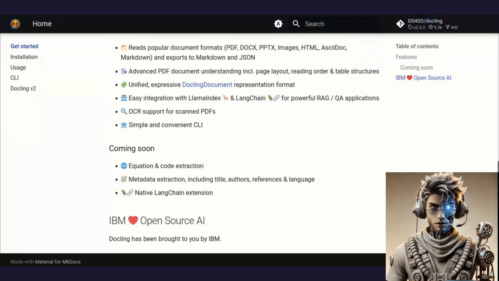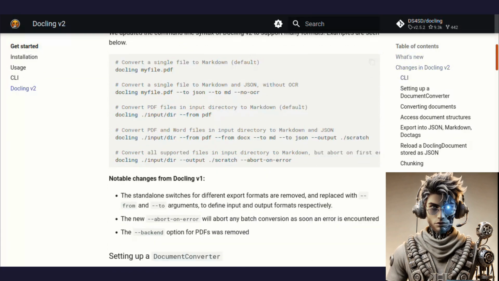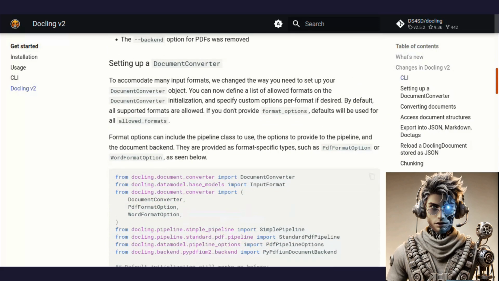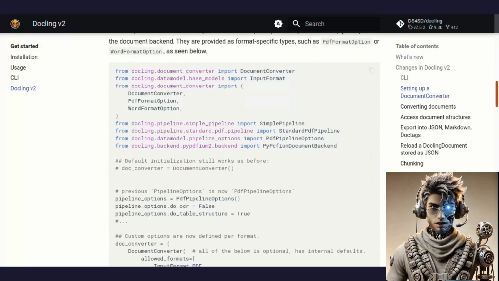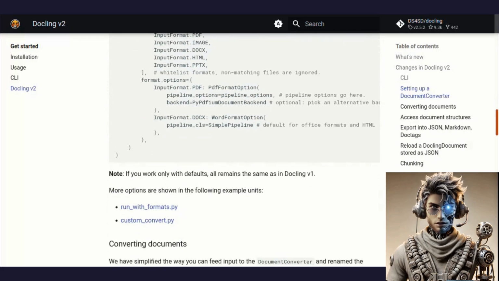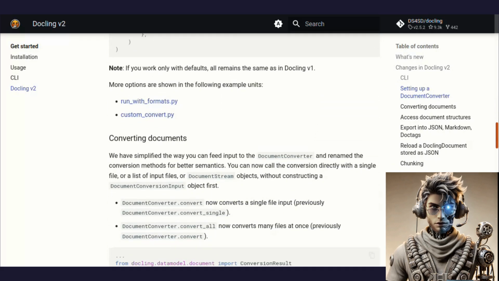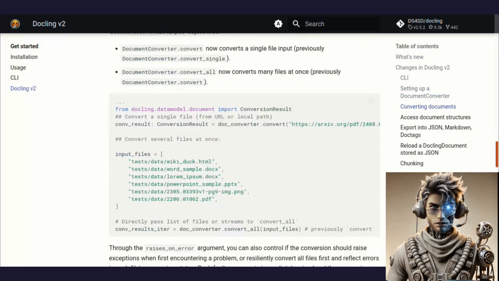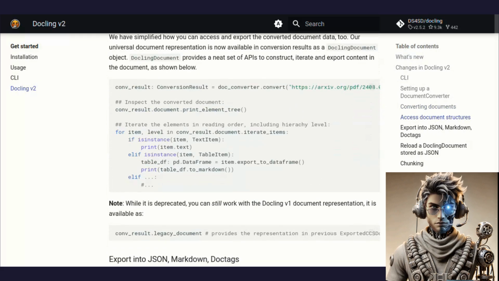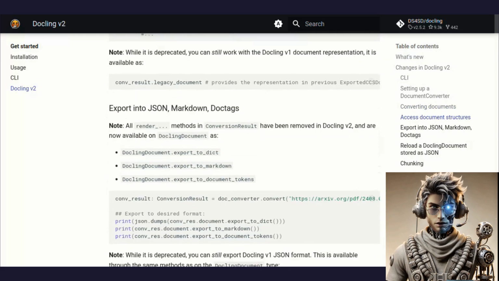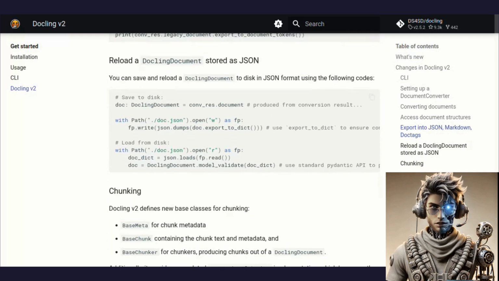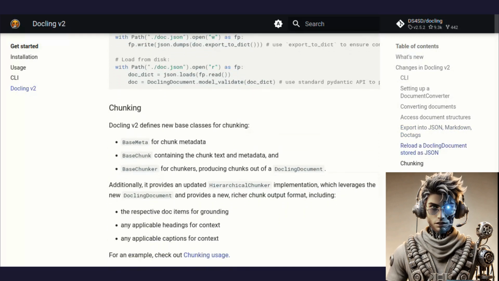One of the most significant upgrades in Docling v2 is its support for a broader range of input formats. Now, users can convert documents from PDF, Word, PowerPoint, HTML, and various image types into universal document representations. This new universal representation supports complex document hierarchies, simplifying the way users access, manipulate, and export converted data across formats. This advancement means that working with various types of documents becomes a smoother, unified experience, particularly useful for researchers and developers who work with mixed format data.